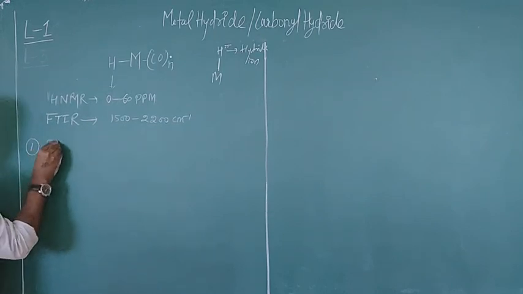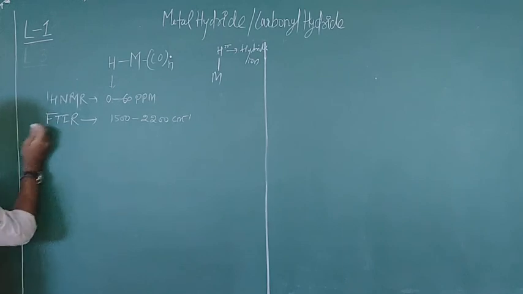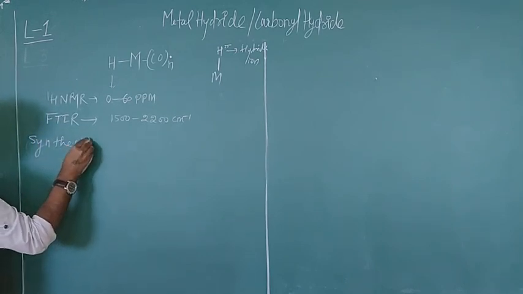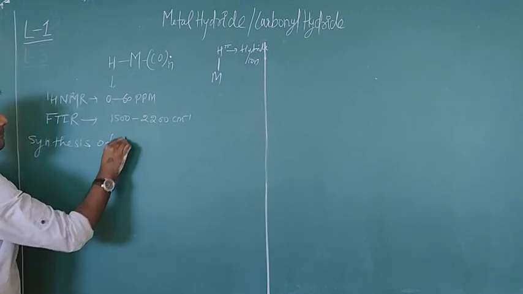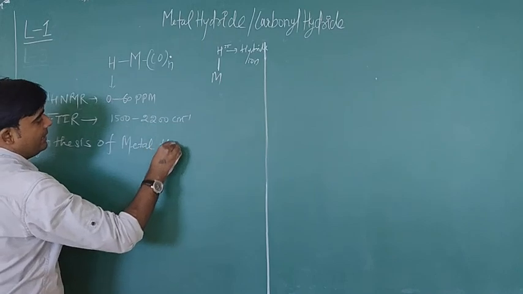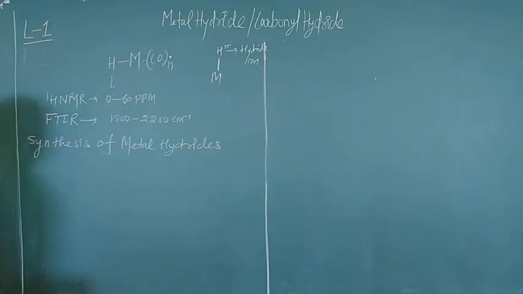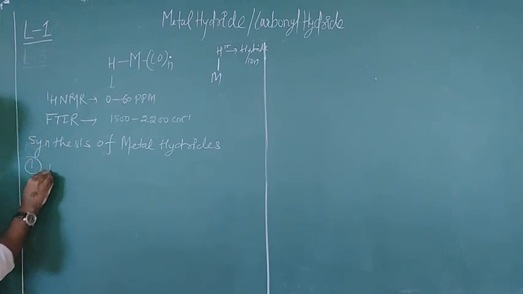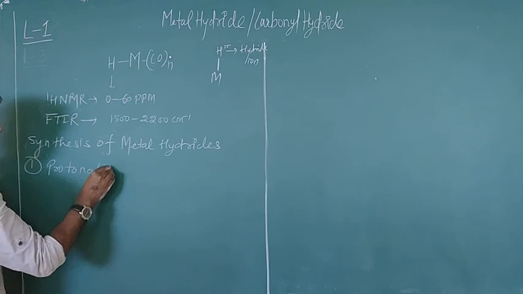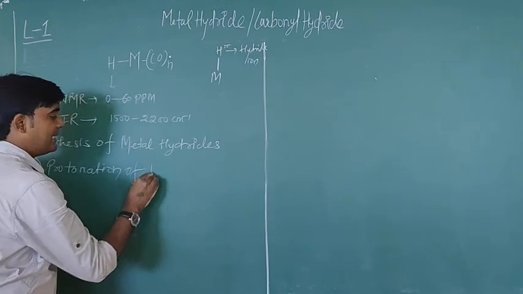So in the synthesis of metal hydrides, the first method is protonation of metal carbonylates.